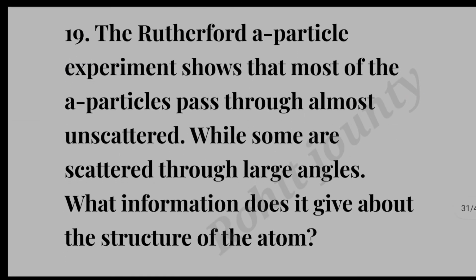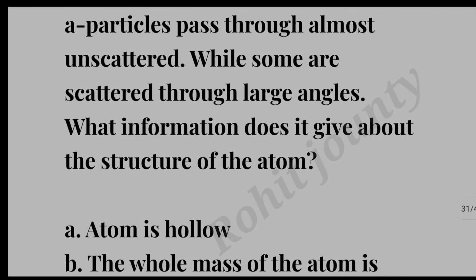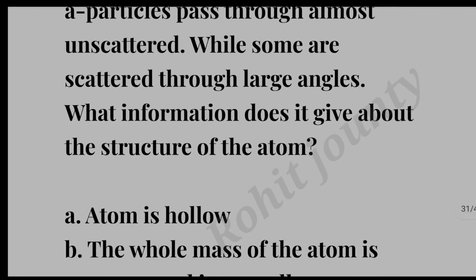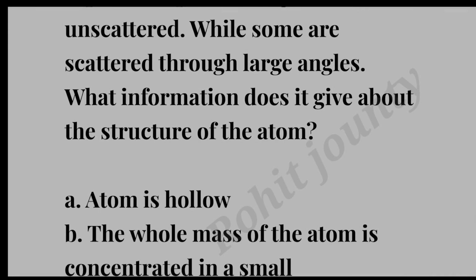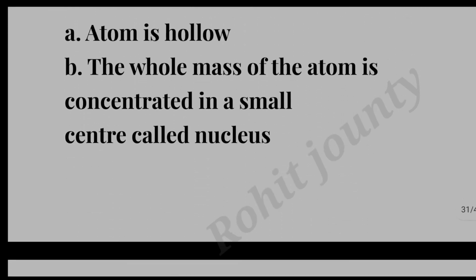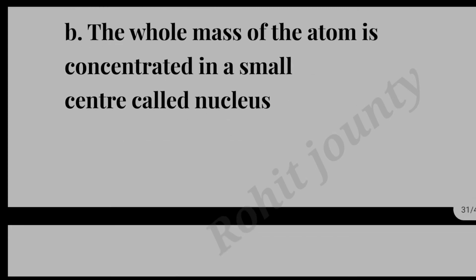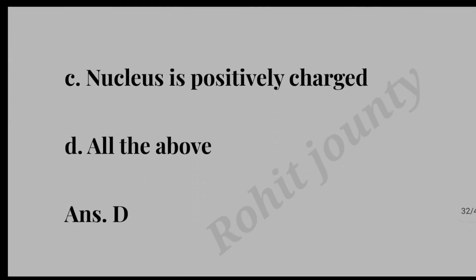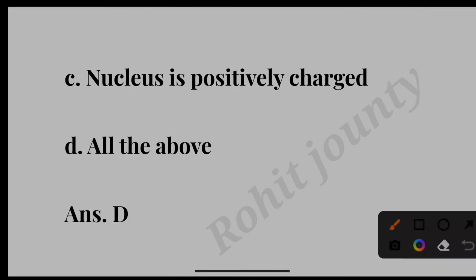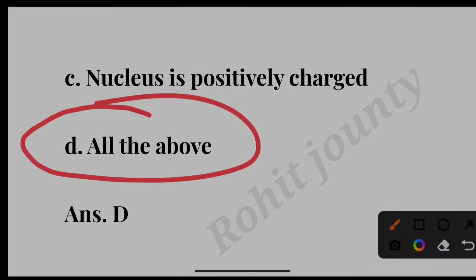Question number 19. The Rutherford alpha particle experiment shows that most of the alpha particles pass through almost unscattered, while some others are scattered through large angles. What information does it give about the structure of atom? Option A. Atom is hollow. Option B. The whole mass of atom is concentrated in a small center called nucleus. Option C. Nucleus is positively charged. Option D. All of the above. The correct answer is option D. All of the above.